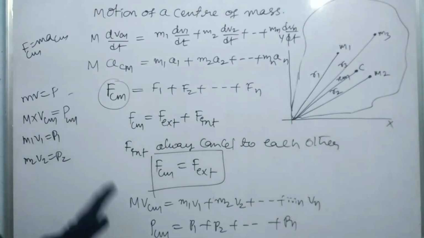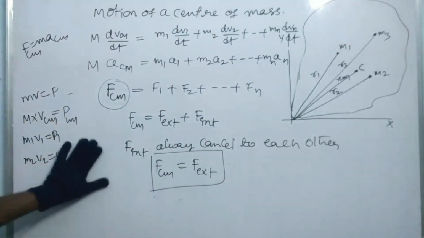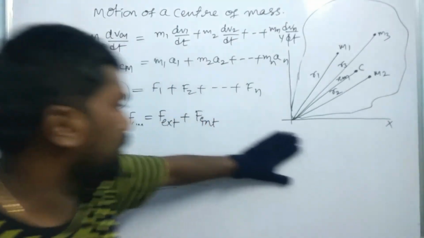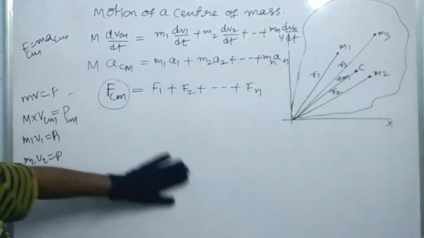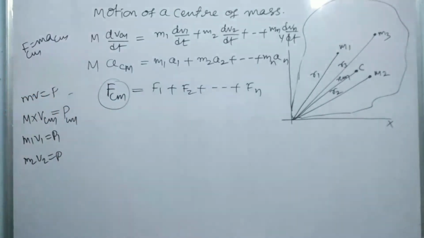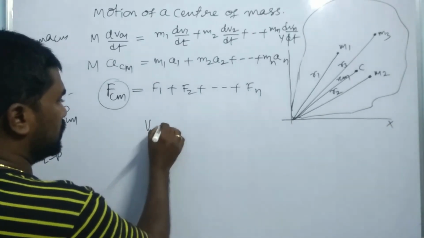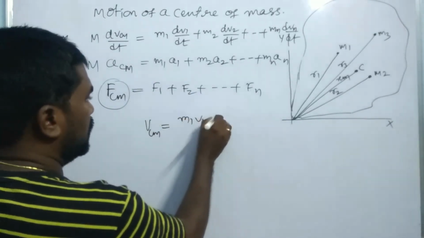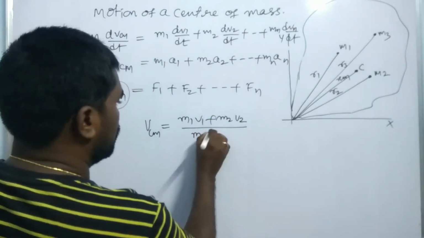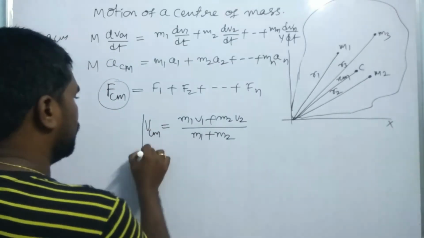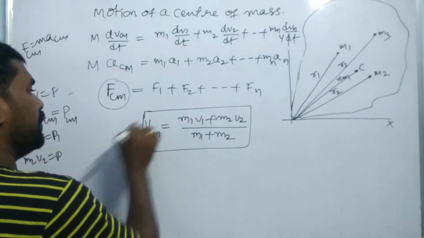Right? So here, if two particles are moving with the same speed or different speeds in the same direction, then the velocity of the center of mass is equal to (m1 v1 plus m2 v2) by (m1 plus m2). So this is the velocity of the center of mass of a system if two particles are moving in the same direction.